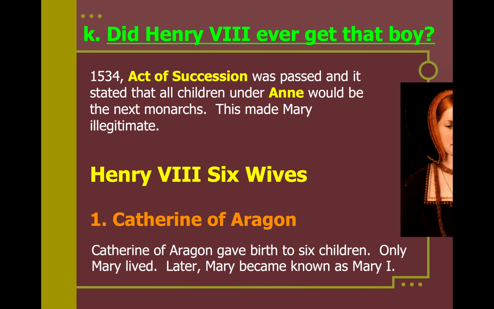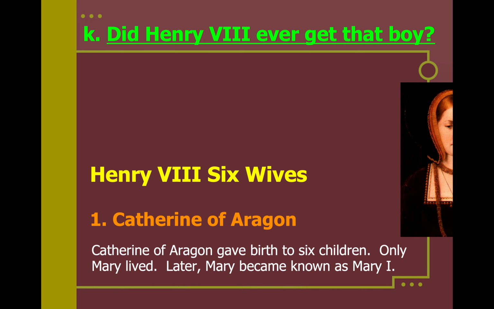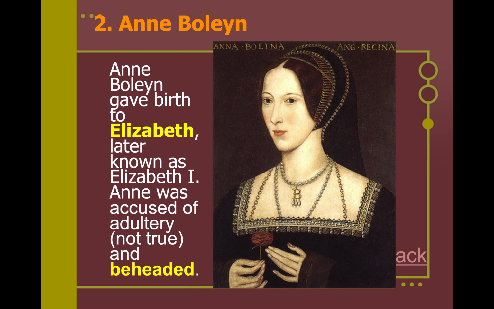Let's talk about all of his wives. Oh, darn, the picture is not showing up fully with Catherine of Aragon. I'll have to fix that. But his first wife was Catherine of Aragon. She gave birth to 6 children. Only one lived. That's Mary. The second wife was Anne Boleyn, who gave birth to Elizabeth, later known as Elizabeth I, and she was accused of adultery, cheating on Henry, which was not true. She did not cheat on him, but she's going to be killed and beheaded.